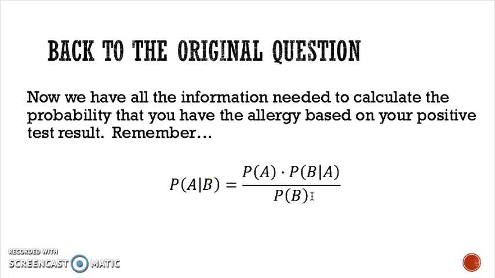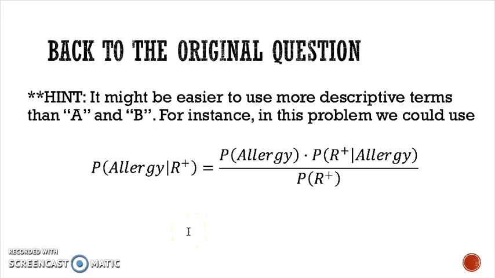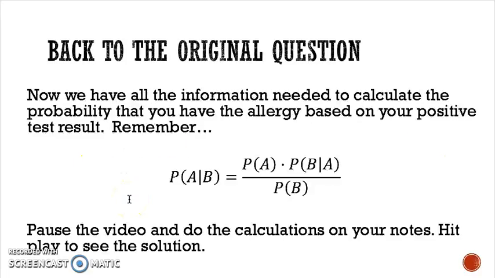So now we have everything that we need to put into this spot and this spot and this spot in Bayes' theorem to figure out the probability that you have an allergy given that you got a positive result. Now, it might be easier with those A's and B's. For some people, you might find it a little bit easier to change them into some descriptor that makes a little bit more sense. So I did it like this. I changed the event A into allergy, and B I changed into R plus for a positive test result. If this helps you, use it. If not, feel free to ignore it.